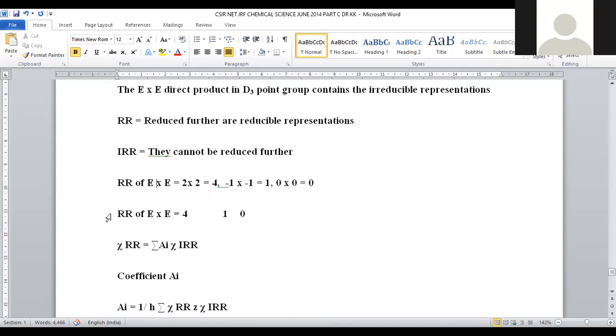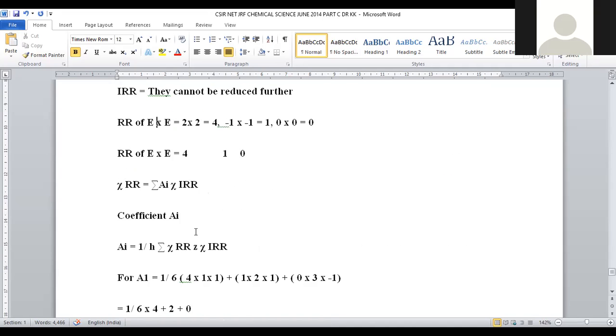So what will be the reducible representation of E cross E? 4 1 0. The value 4 1 0 is obtained. But we have to calculate for irreducible representations.